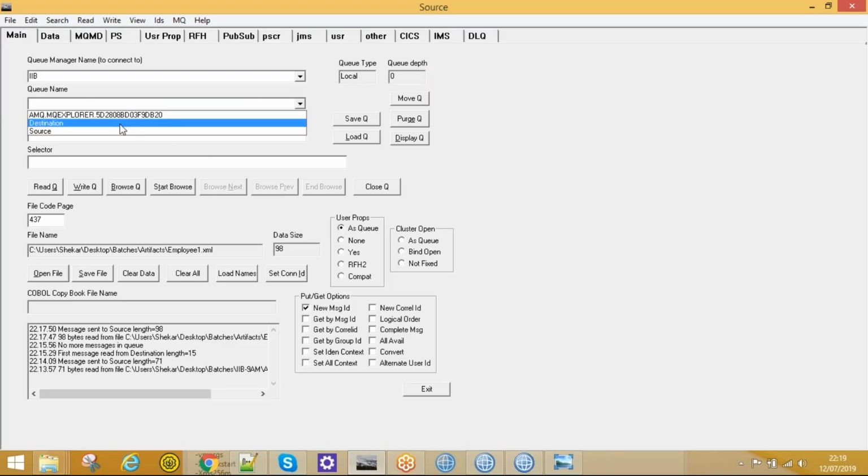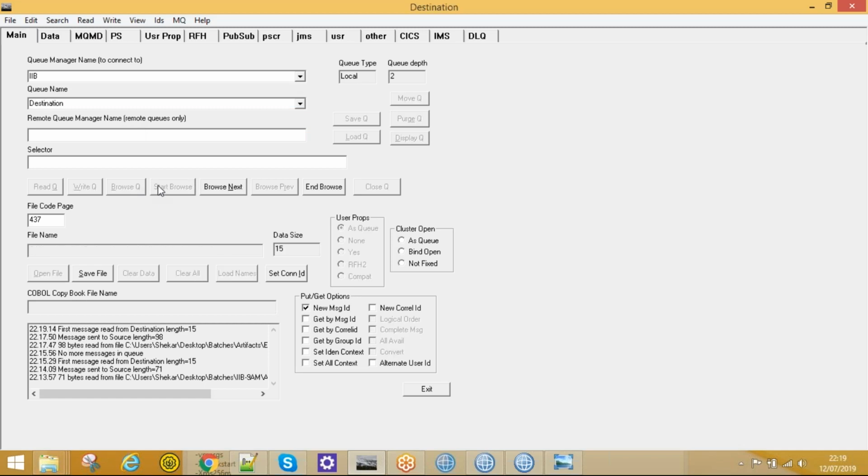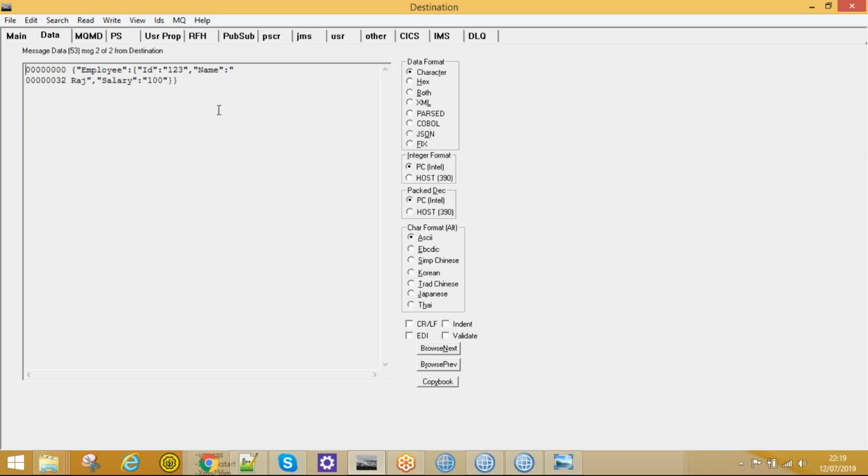Go to the destination and click on start browse. If you click on start browse, see, the current queue depth is 2. So click on browse next. Next message read from the destination. Go to the data and select JSON. It is showing the values. Let it be character. This is my JSON data. Now the employee XML is converted to the employee JSON object.